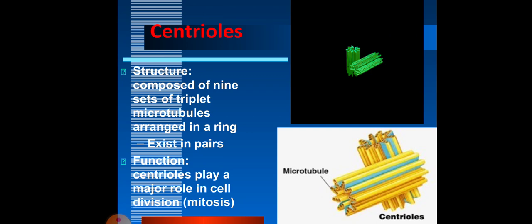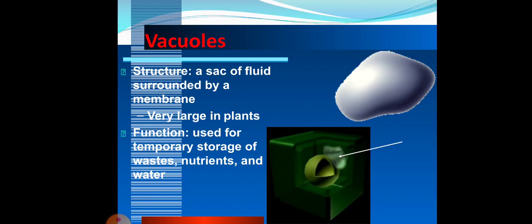Then the centrioles. These are composed of 9 sets of triplet microtubules arranged in a ring. They exist in pairs, and the function is that centrioles play a major role in cell division. Then we have vacuoles. The structure is a sac of fluid surrounded by a membrane. These are very large in plants, and the function is temporary storage of waste, nutrients, and water.